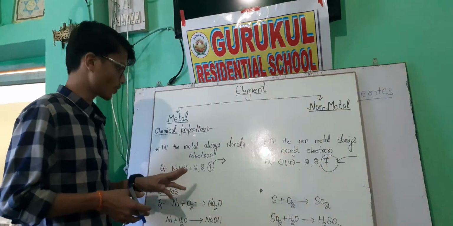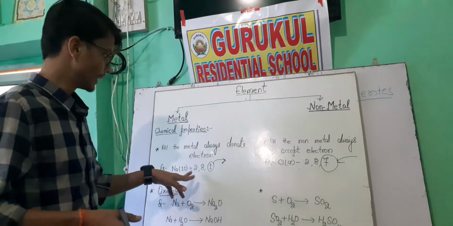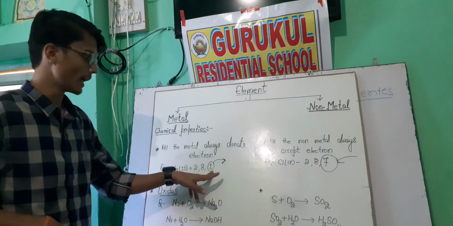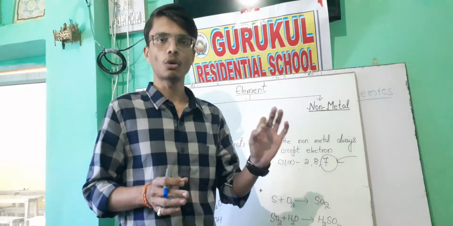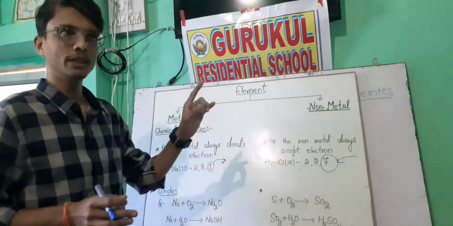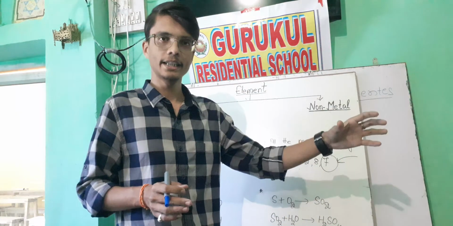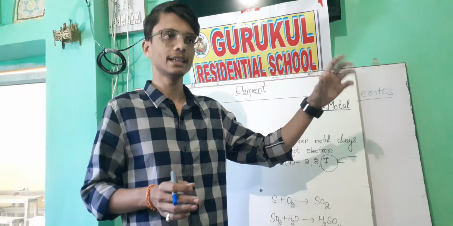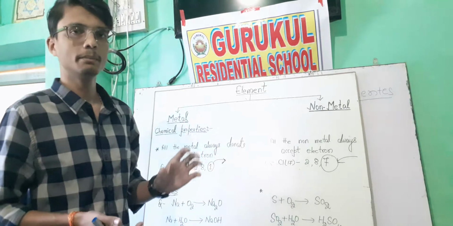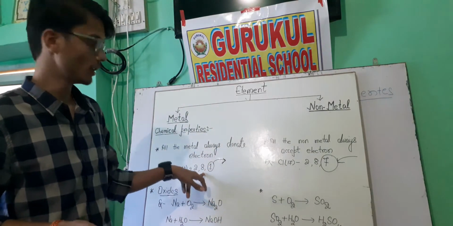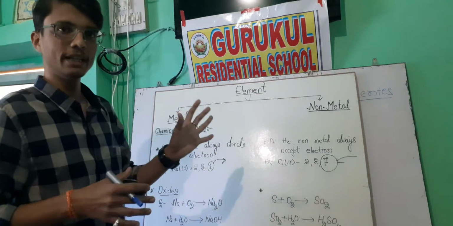So why will it donate the electron? When we see its electronic configuration, its atomic number is 11, and its electronic configuration is 2, 8 and 1. We know that all the elements want to complete their octet. Why do they want to complete the octet? Because all the non-reactive elements or inert gases do not react since their octet is complete. Octet complete means in the last shell it has 8 electrons. So all other elements have a tendency to complete their octet.